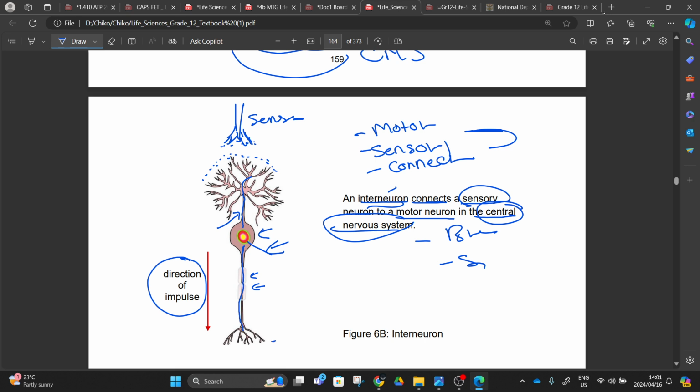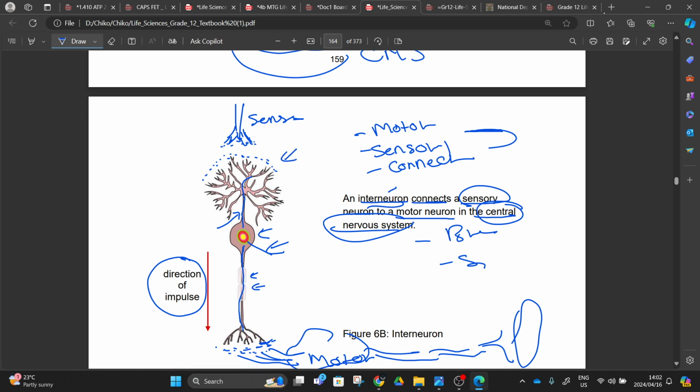In our terminal axon, we are going to force this synaptic knob to release those neurotransmitters, and those neurotransmitters are going to be picked up by our motor neuron. This will be a motor neuron having our dendrites and our cell body, and then from there these things are sent to our terminal axon and to our effector. So at the end of the day, when you say your message was interpreted, it is when these neurotransmitters are being released. You will understand that a sensory neuron will release a different neurotransmitter.